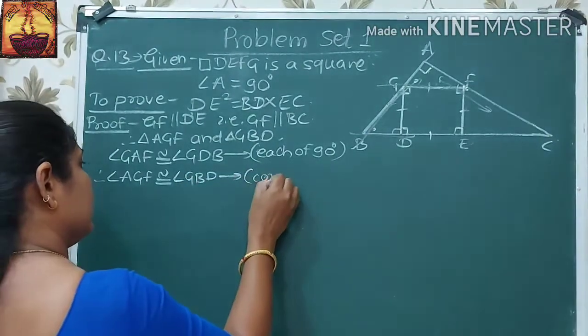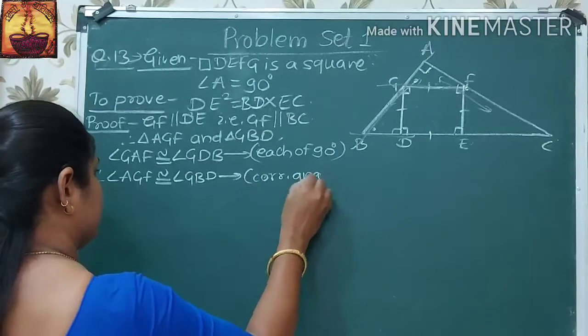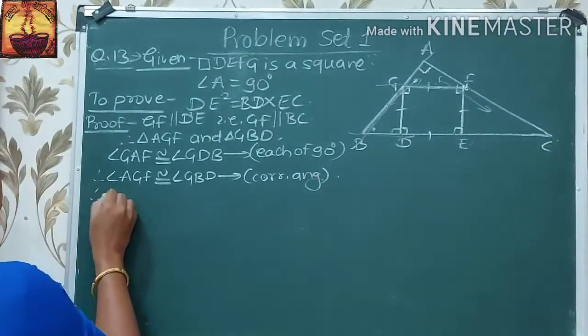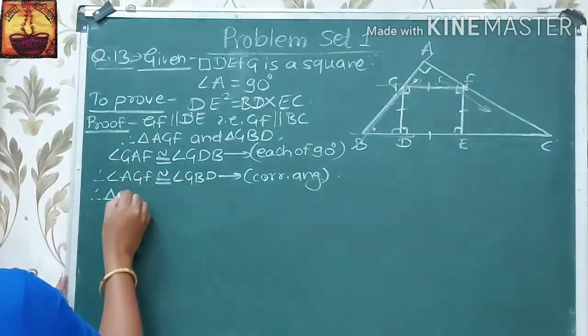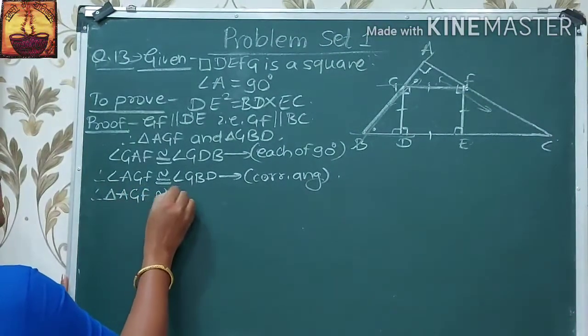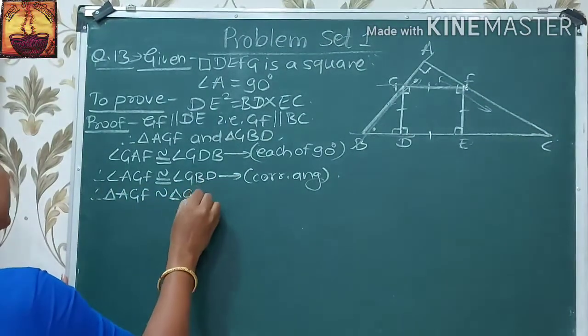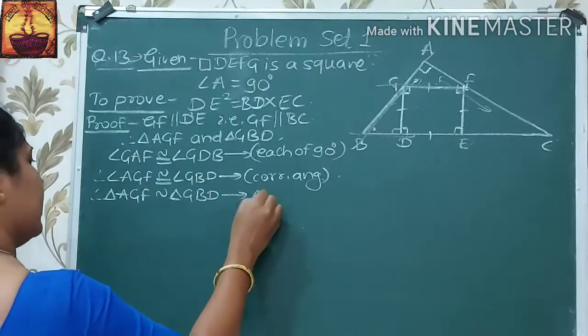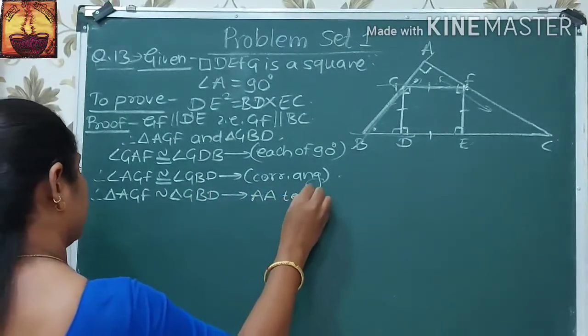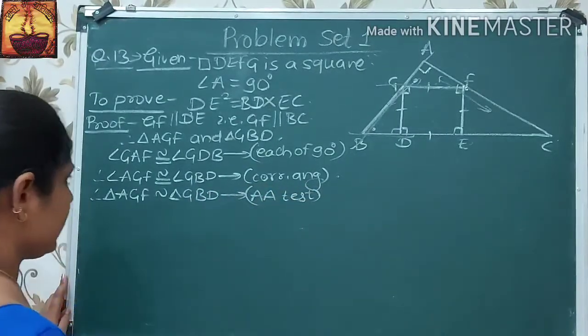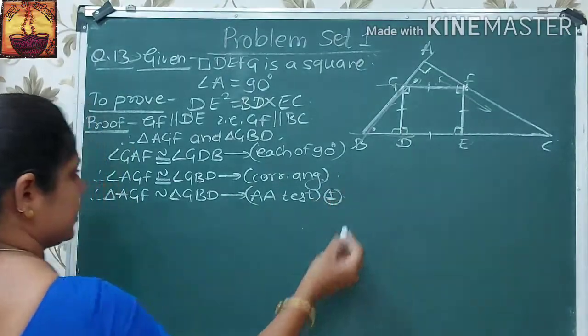These are the corresponding angles. Therefore, triangle AGF is similar to triangle GBD by AA test of similarity. Let us consider it as number 1.